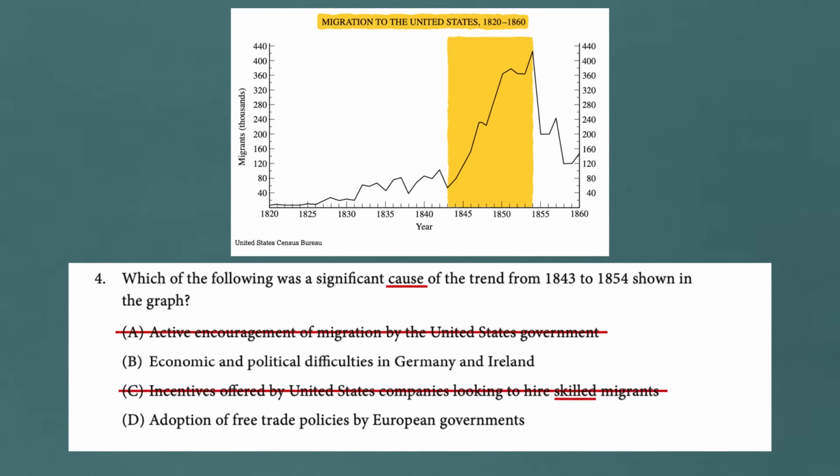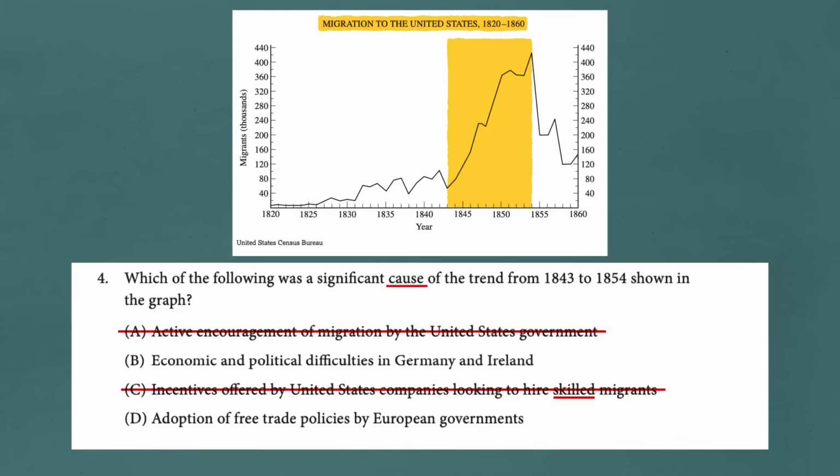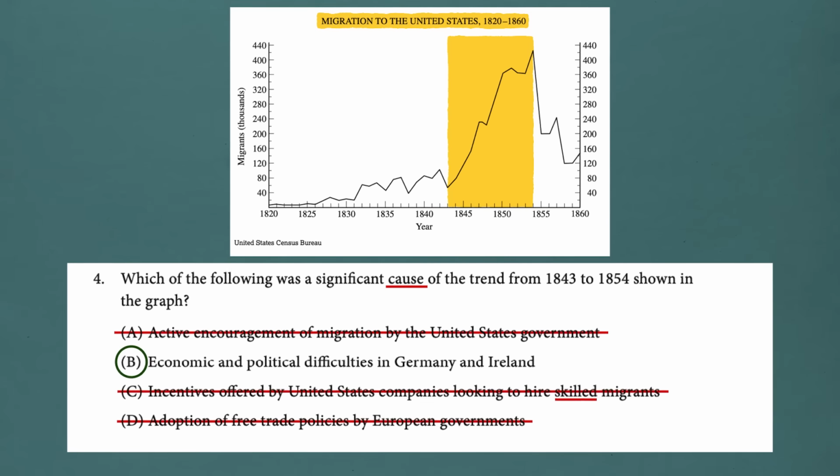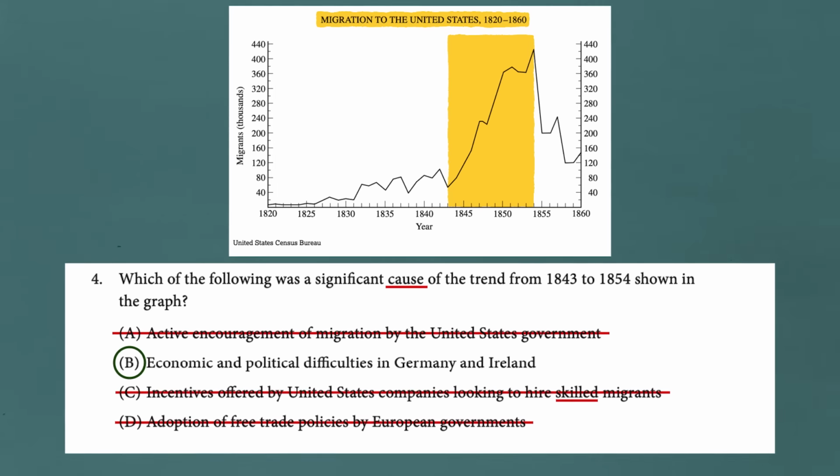Is it the adoption of free trade policies by European governments? Now ultimately that's outside the time period. That's going to happen later. Europe is still hanging on to the remnants of mercantilism. They are in transition, but the transition has not completed yet. The answer is B, economic and political difficulties in Germany and Ireland. Remember that Germans were coming over because of the failed revolution of 1848, and the Irish were coming over because of the Irish potato famine, so that's why you get all these immigrants coming over during this period.